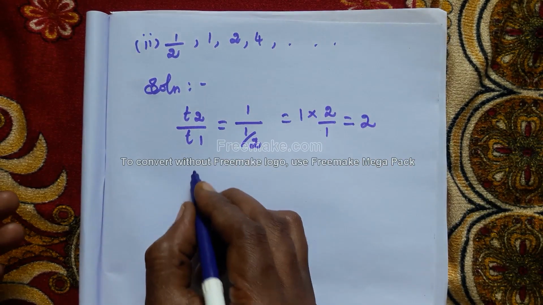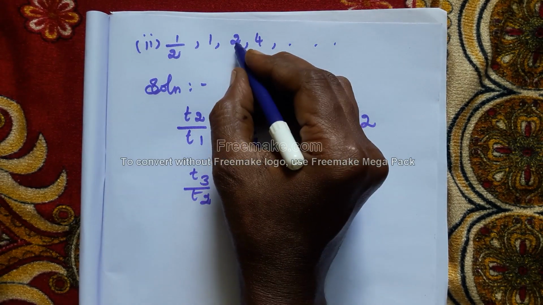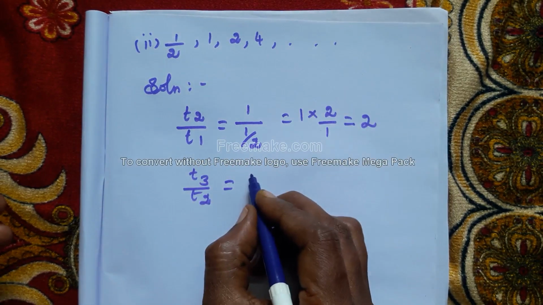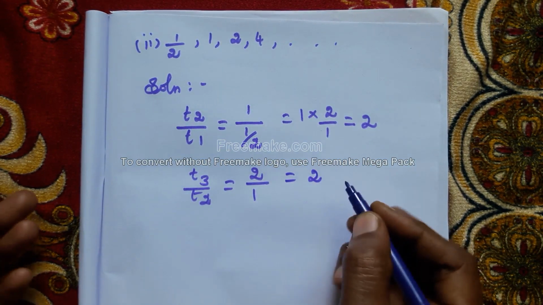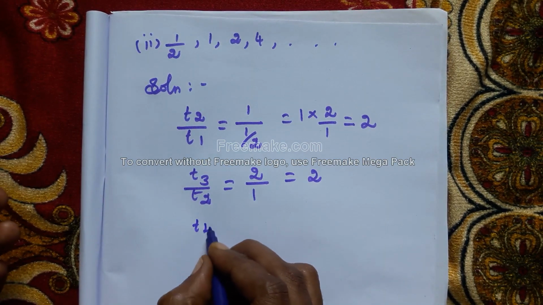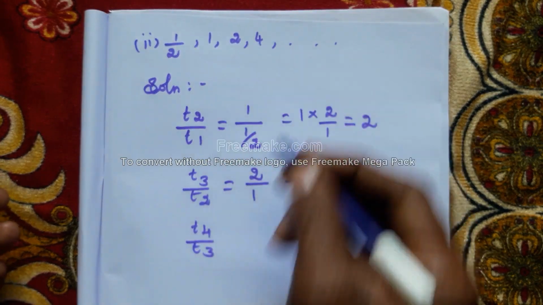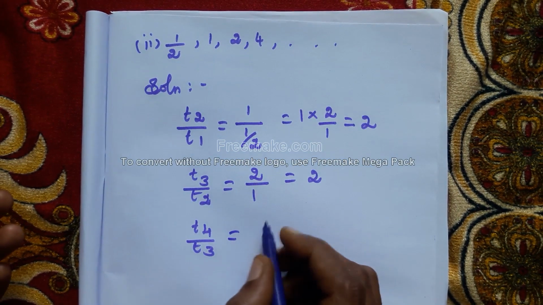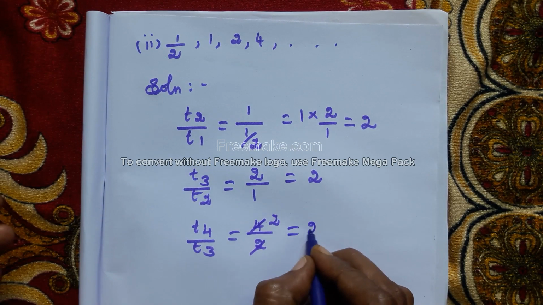Next, T3 by T2. What is T3? 2. 2 by 1 is equal to 2. Next, T4 by T3: T4 is 4 and T3 is 2, so 4 by 2 is 2.